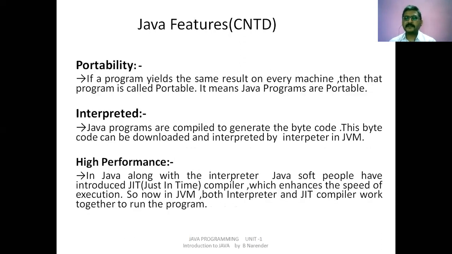which enhances the speed of execution. So this is what happens with the Java program. Whenever a program has been written, it is converted into machine code by using both features, the interpreter and the compiler, to run the program in Java.